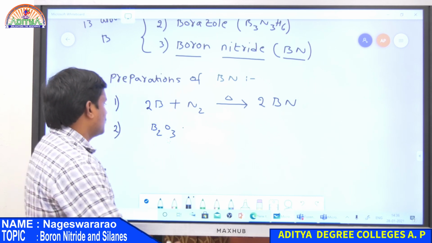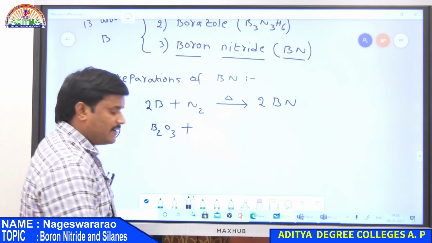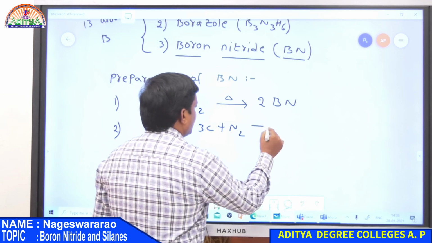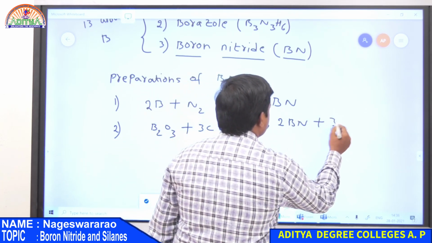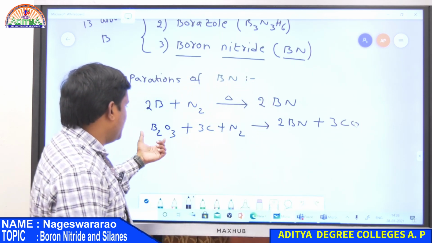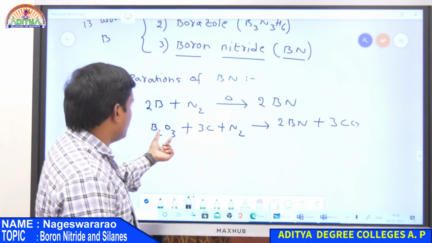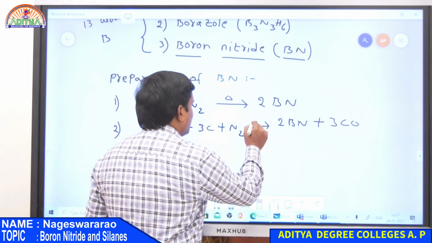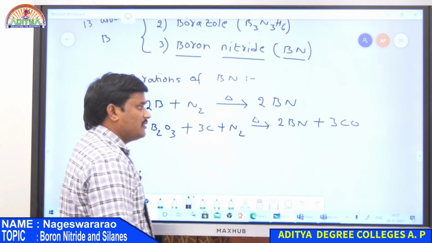Okay. So here, heating of boron oxide with carbon and nitrogen, it again gives boron nitride along with 3CO. So this is the second preparation from B2O3, boron oxide. So this is the oxide of boron. So B2O3 is heated with carbon and N2. It gives boron nitride along with CO.